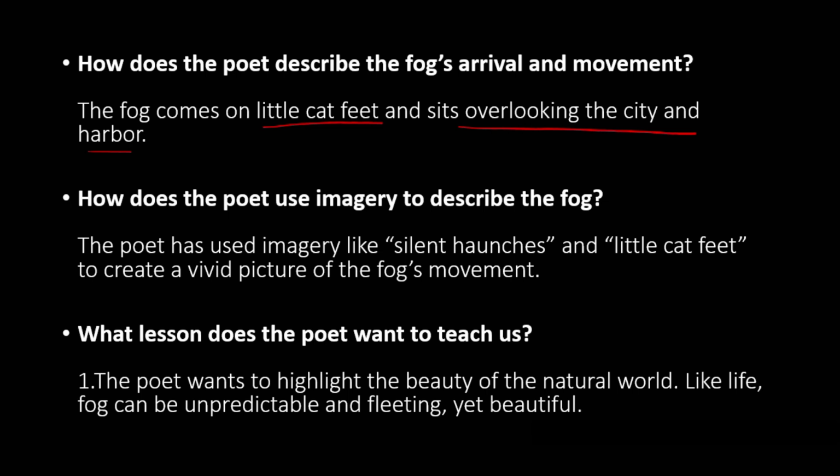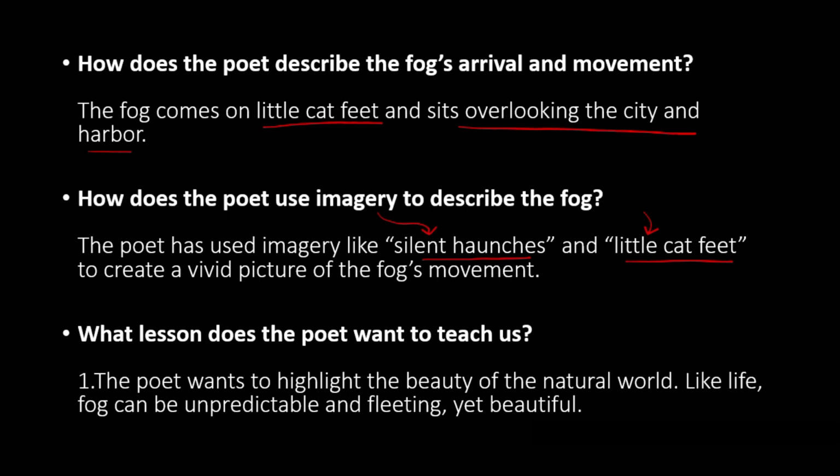How does the poet use imagery to describe the fog? So the poet has used imagery like silent haunches and little cat feet to create a vivid picture of the fog's movement. So imagery such as silent haunches and little cat feet. So in these ways, the poet has used imagery.